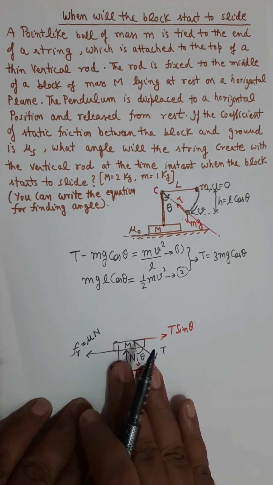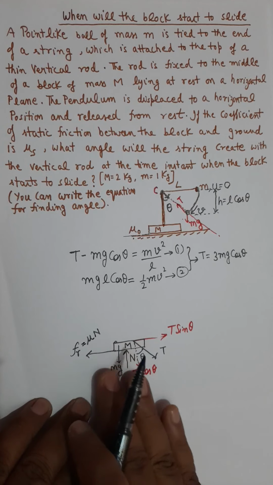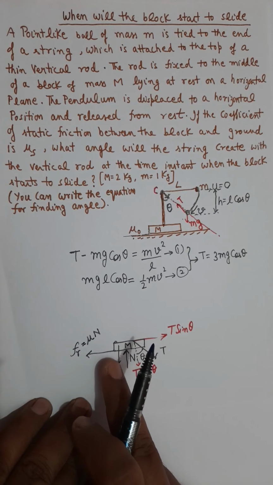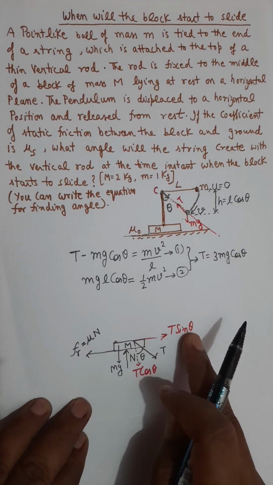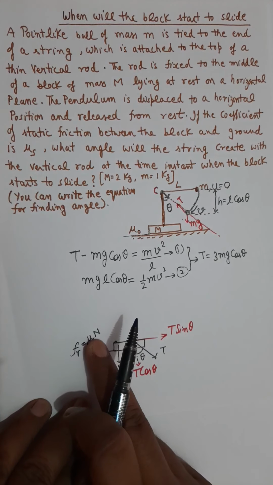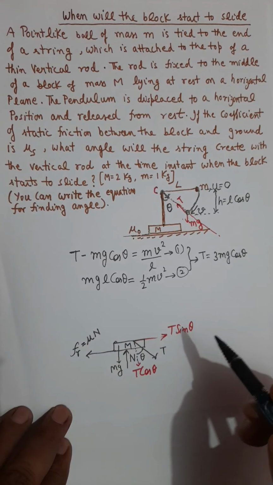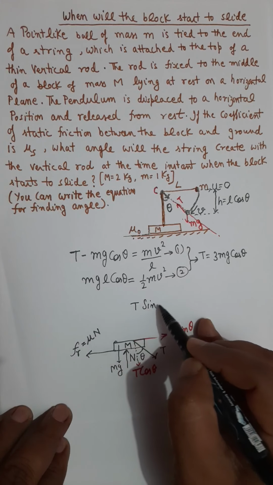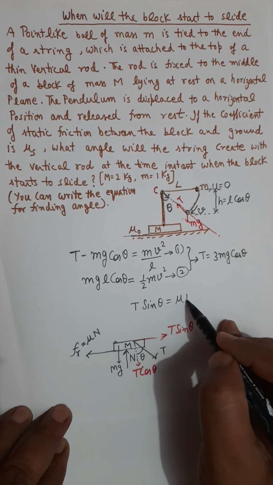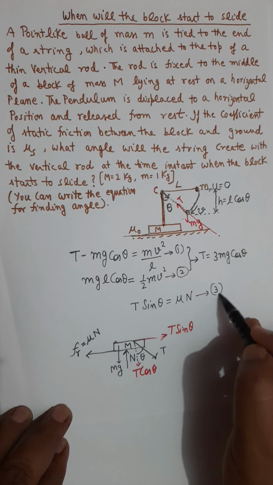Since it is about to move, which means it is still at rest, as per Newton's first law, T sin theta should equal mu times normal. So now you will write the equation T sin theta equals mu times normal, the third equation.